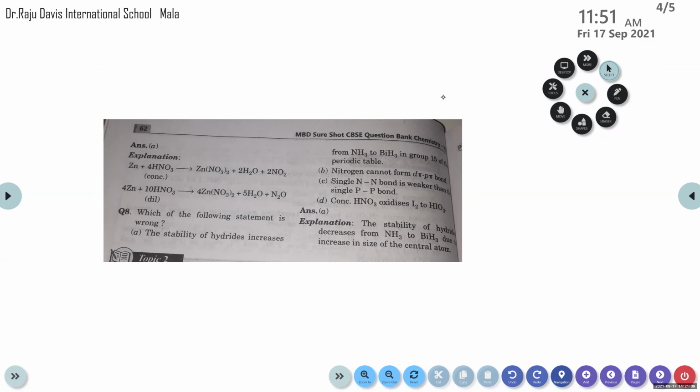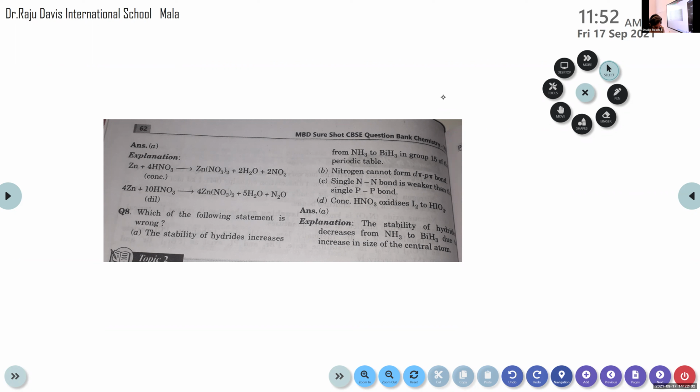Malavika, absent. Michael, present. Nandana, present, ma'am. Nevin, present, ma'am. Nidhi, present.